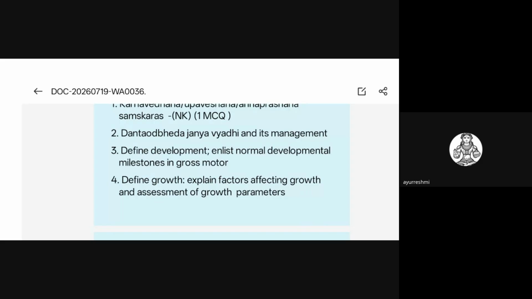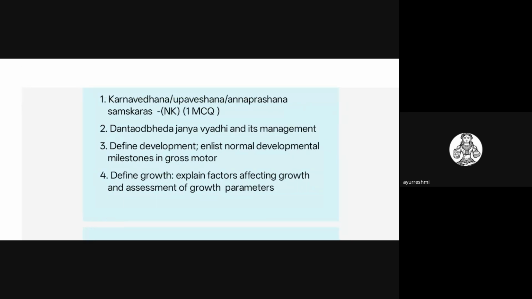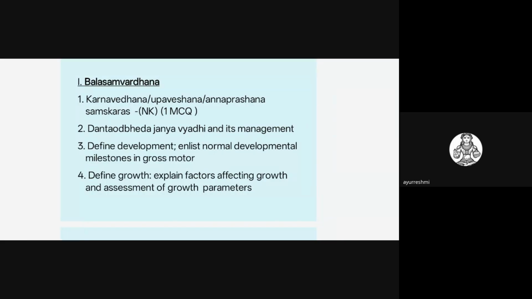So gross motor milestones, many a time in the previous question papers, if you refer, they have asked. So you all know that development is a qualitative change, or a maturation of function with the age, and growth is a physical change. That is a physical change as the age progresses, physical maturation will be taking place.